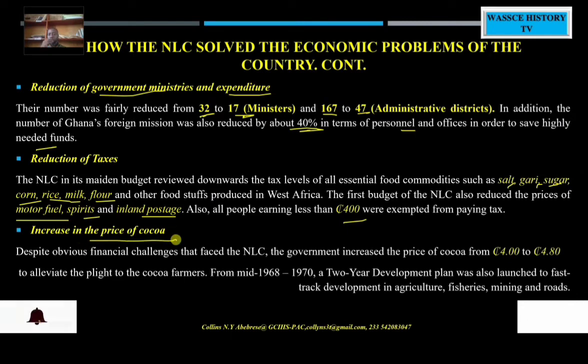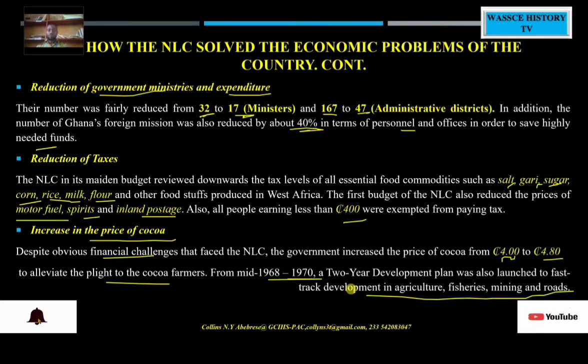Again, there was an increase in the price of cocoa. The NLC government decided to increase the price of cocoa, and even though there were obvious financial challenges, it increased from 4 cedis to 4 cedis 80 pesewas, to alleviate the plight of the cocoa farmer. From 1968 to 1970, a 2-year development plan was also launched to fast track development in agriculture, fishing, and roads.